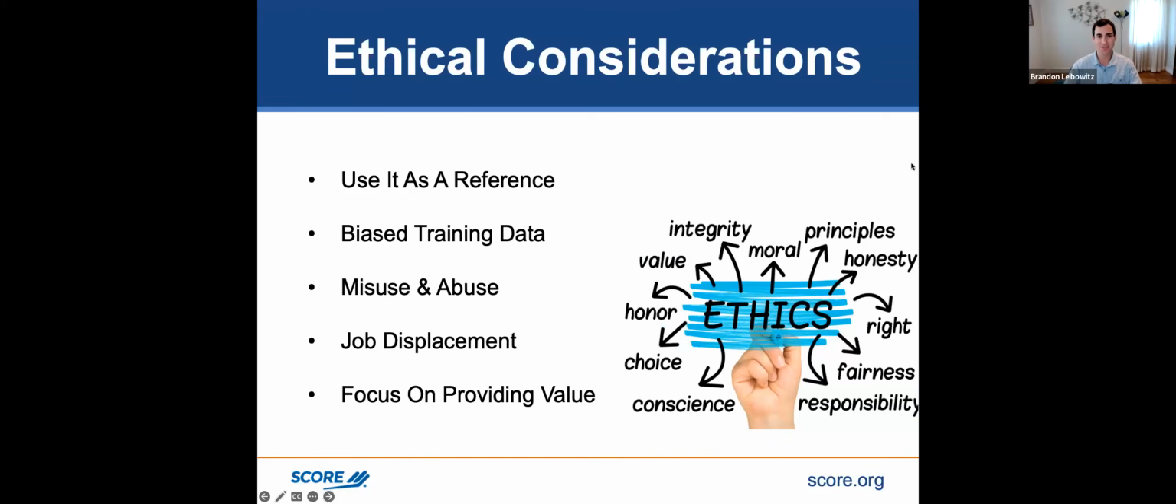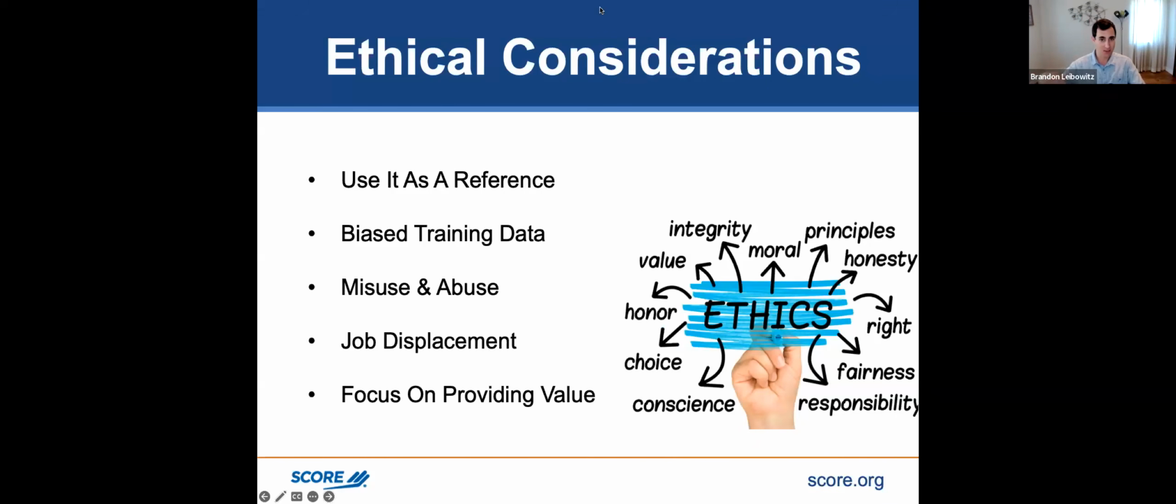And there are some ethical considerations to take into account. Definitely use it as a reference, not copying it verbatim, because it is not accurate. I asked it a couple months ago, who is Brandon Leibowitz? And it said, Brandon Leibowitz is a digital marketer, he does SEO, but then it also said that I died, which I was like, maybe a different Brandon Leibowitz, but it's mixing things up. So be aware it's not accurate.